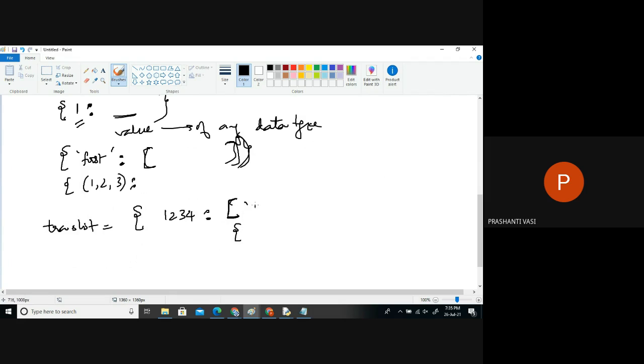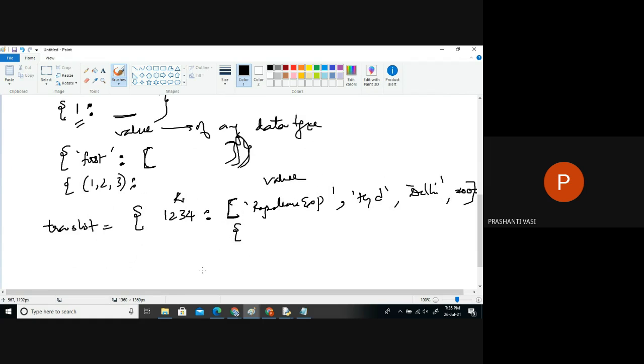So you want to store the name of the train, Rajdhani Express, its source and destination, Hyderabad to Delhi or whatever it may be, and the distance, 2000 kilometers. You can store all the information inside these curly braces and close it. So this is a key and this is a value.